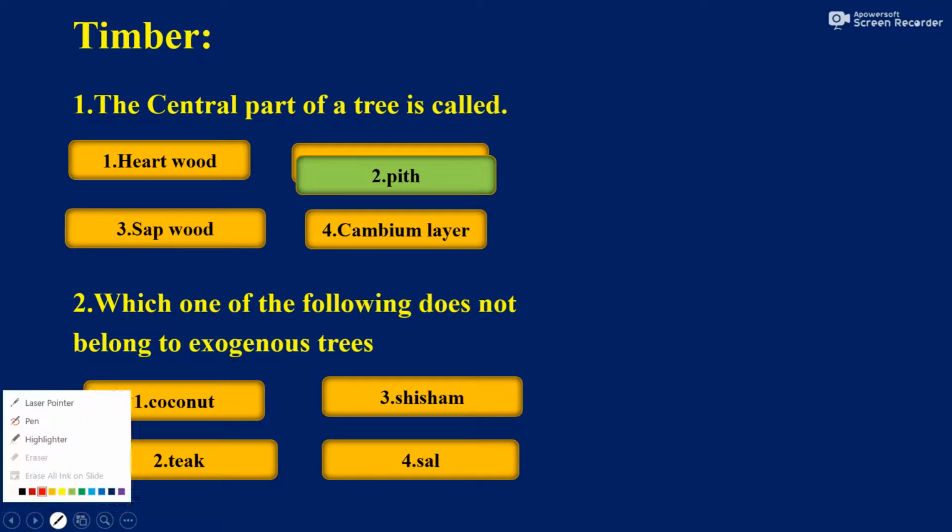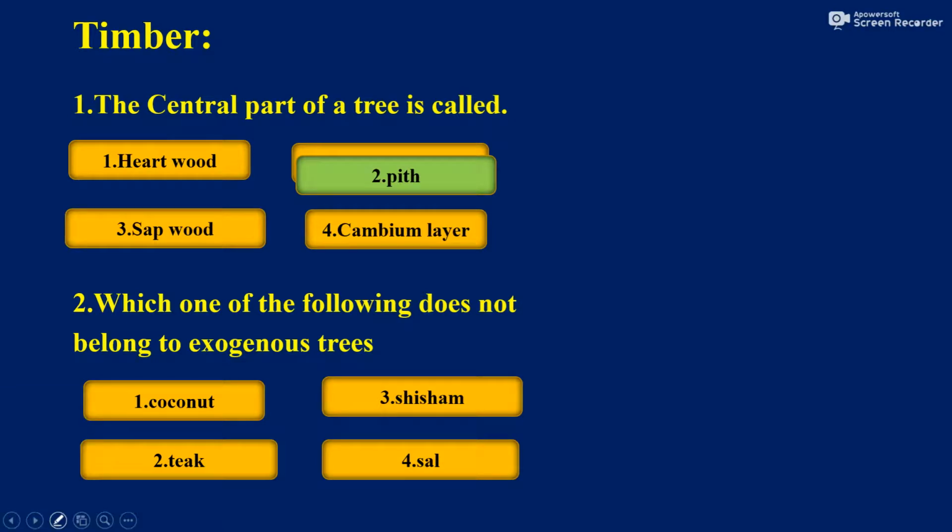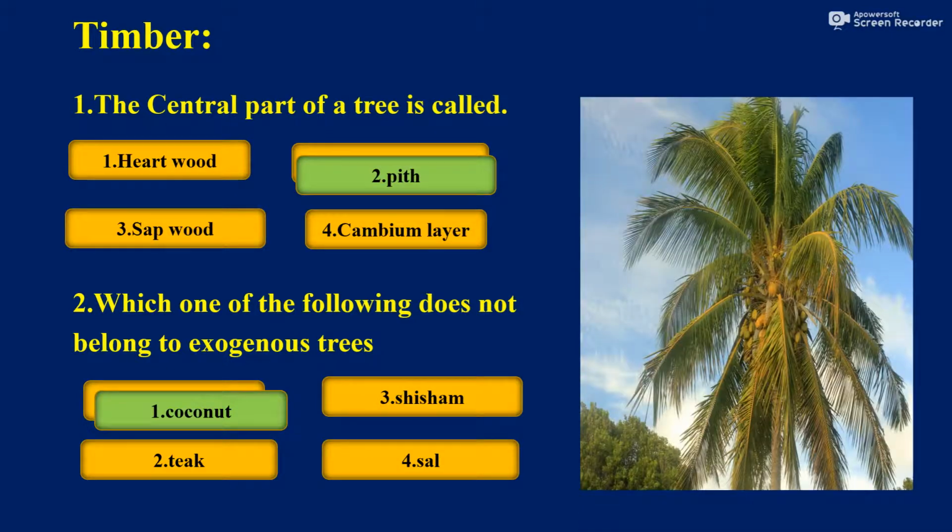Shisham, teak, and sal are exogenous. Coconut is the endogenous tree, so it is not an exogenous tree. So why? We'll see that. This is the coconut tree, so it does not grow outwards, it grows inwards only. So coconut is the answer.